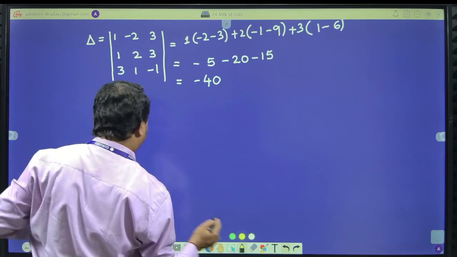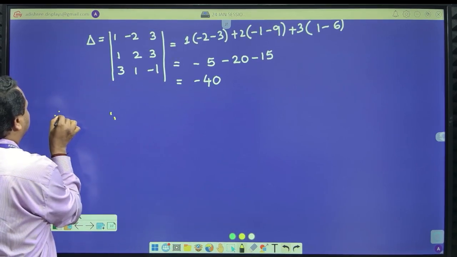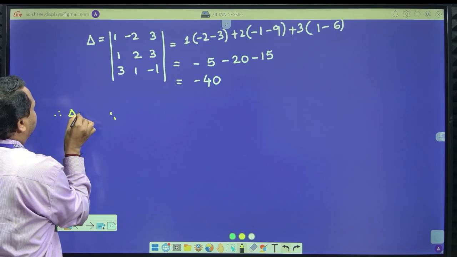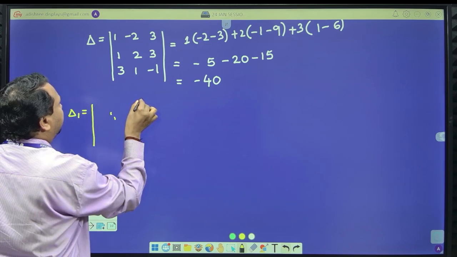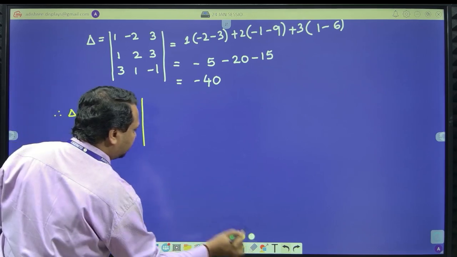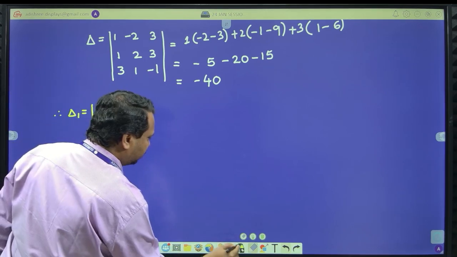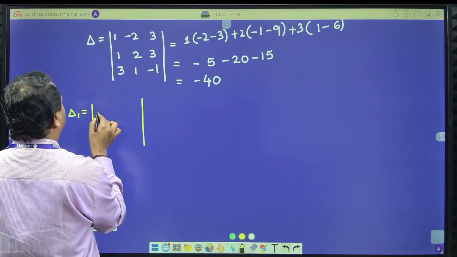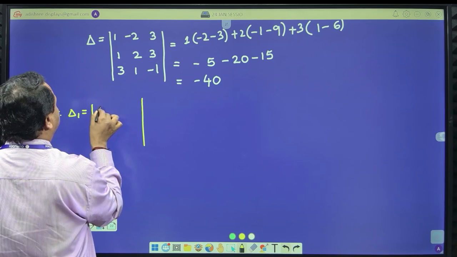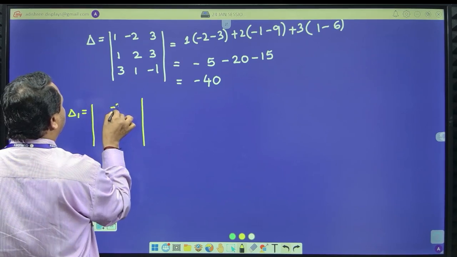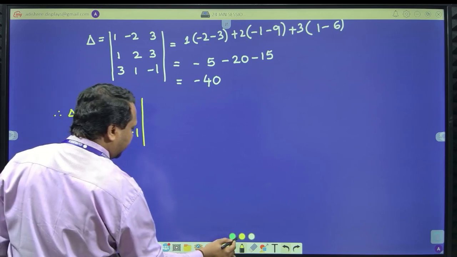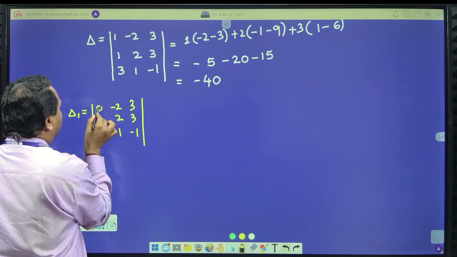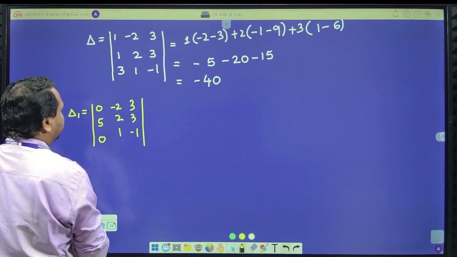I am solving it by Cramer's rule. Therefore, delta 1 is equal to, take 3 cross 3. You have to remove any one row or any column. Say for example, I'm removing, minus 2, 2, 1, 3, 3, minus 1 as it is. The first column I have replaced by the constants of the equations, 0, 5, 0.